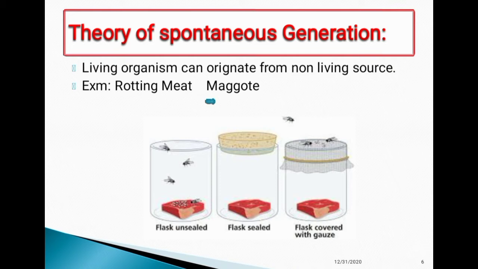Theory of spontaneous generation. The theory of spontaneous generation means living organisms can originate from non-living sources.